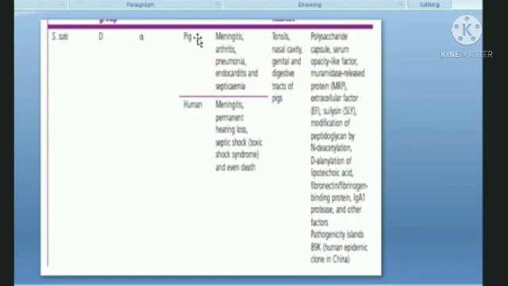So it is affecting pigs. Its Lancefield classification group is D. It produces alpha hemolysin, which means it is not that pathogenic in nature, right? The conditions it causes are meningitis, arthritis, pneumonia, and so on. Where does it belong?